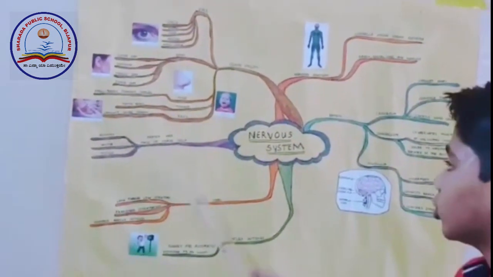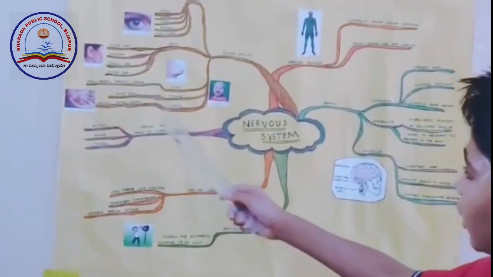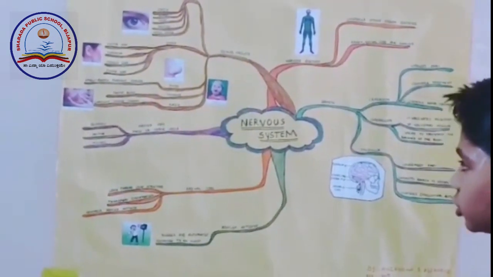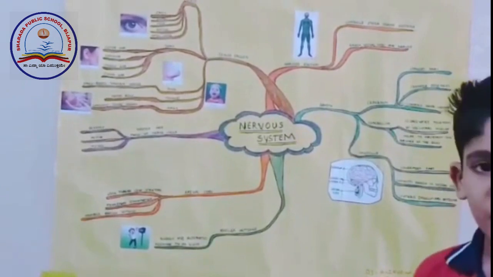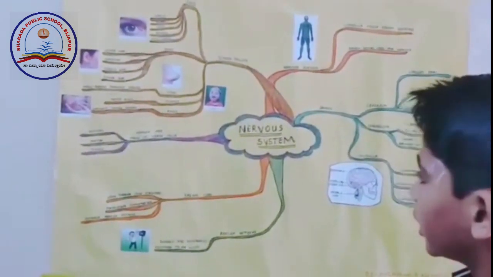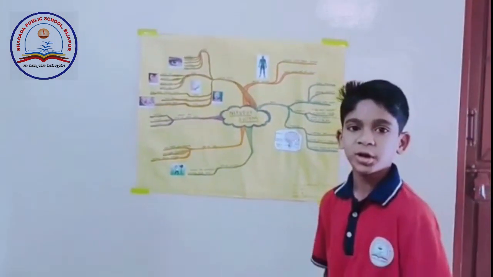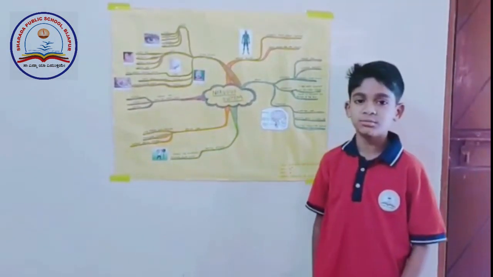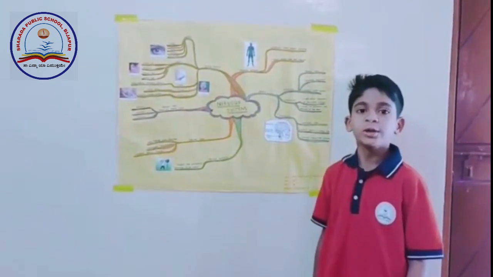Nose. The nose helps us to smell. Tongue. It helps us to taste and to speak. And skin. It is the largest sense organ in our body. It protects us from germs and harmful rays of the sun.